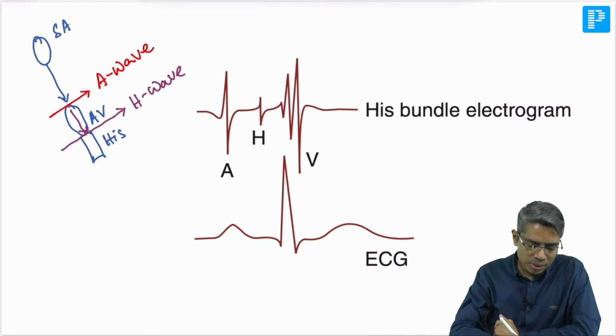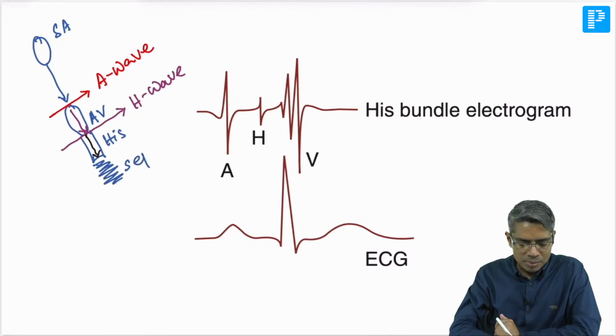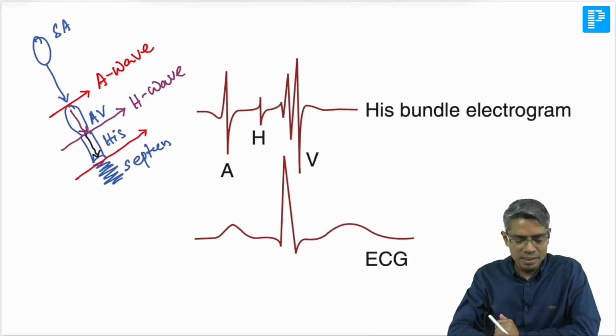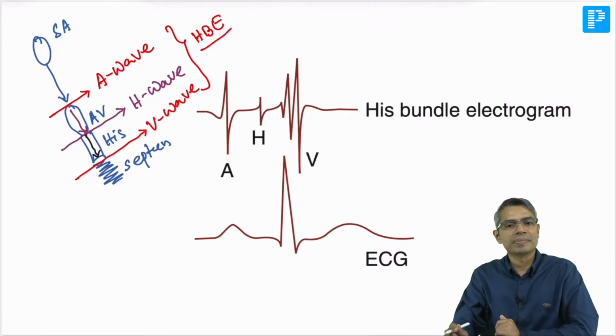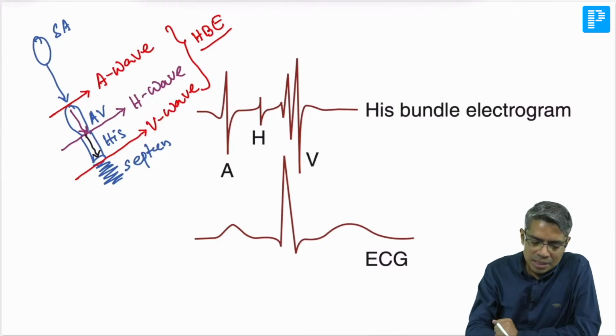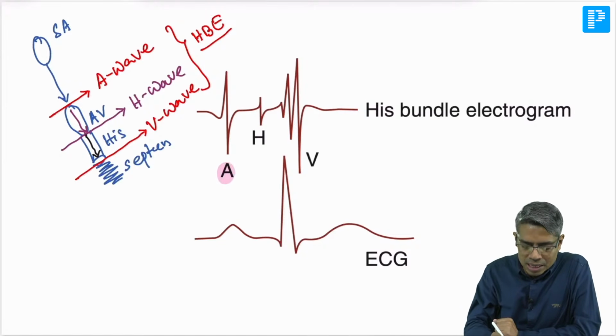And then when the impulse goes further through the His-Bundle, what is going to happen? We all know that ultimately it is going to activate the ventricular septum. So this is the septum of the ventricle, meaning the ventricular depolarization will start. Here you are going to get another electrical activity or wave, that is the V wave in the His-Bundle electrogram. So these 3 waves are recorded in HBE, His-Bundle electrogram. Basically, in His-Bundle electrogram we find the A wave, that is the depolarization of the AV node, then the H wave, that is the His-Bundle activation, and then the V wave. So V wave is the ventricular depolarization.